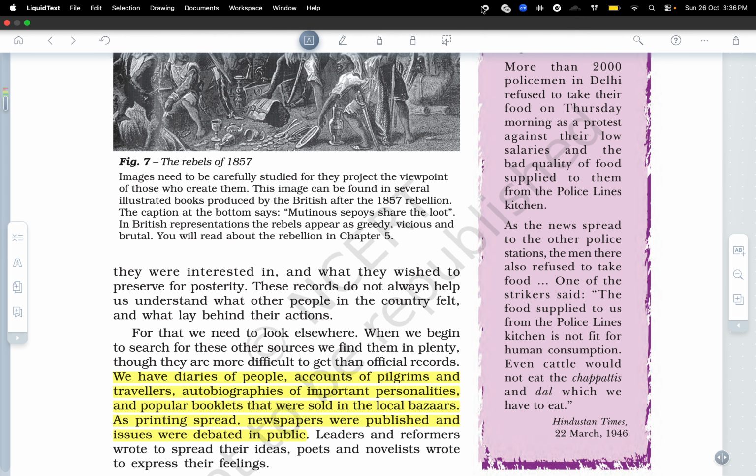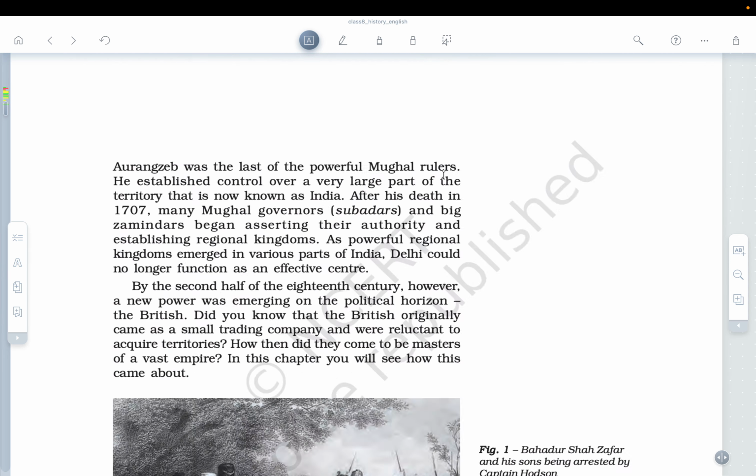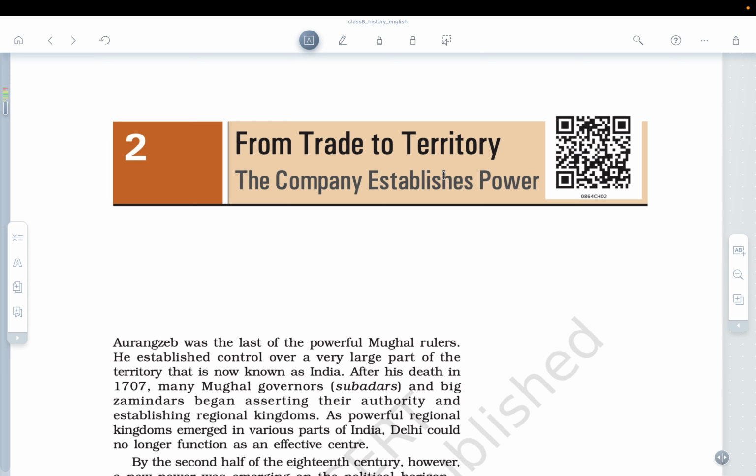So that's all about today. In the next chapter we'll be discussing From Trade to Territory: The Company Establishes Power. That is, how did the company actually establish its power.